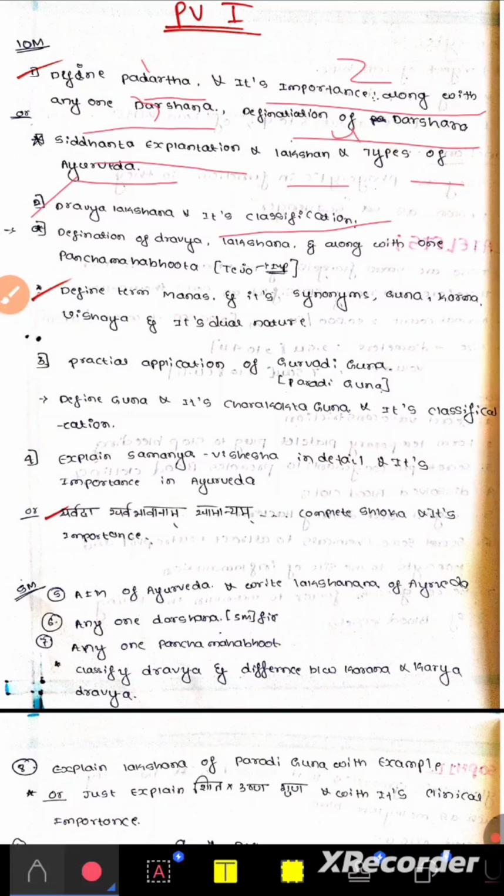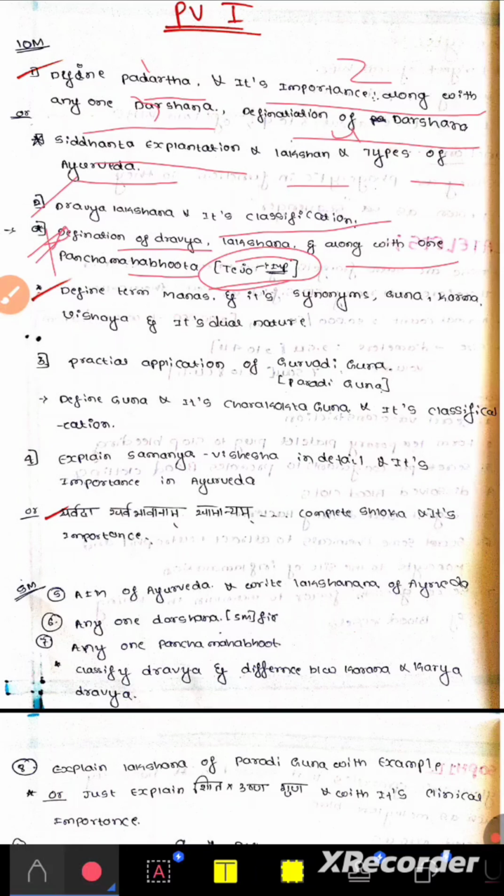Or they'll ask definition of Dravya, Lakshana of Dravya, along with any one Pancha Mahabhuta. Among the Pancha Mahabhuta also, Tejo Mahabhuta is repeatedly asked. See, either they ask the first question as Dravya Lakshana and its classification for 10 marks, or definition of Dravya, Dravya Lakshana and any one Pancha Mahabhuta. This is also most repeated.